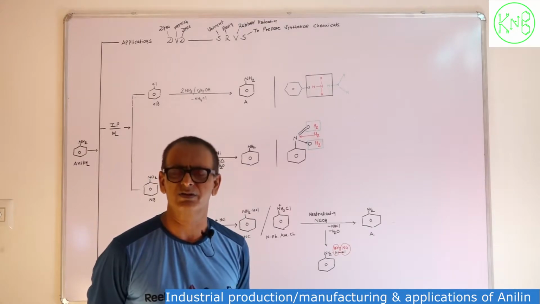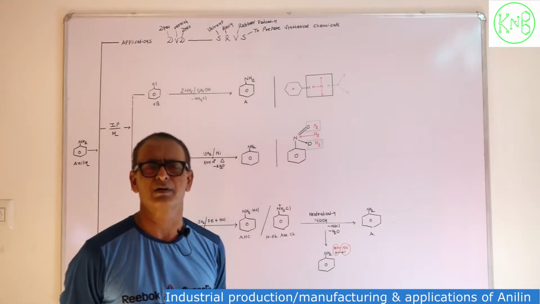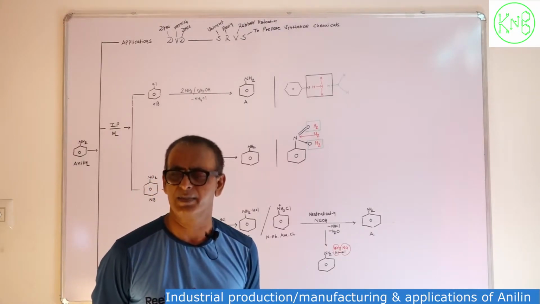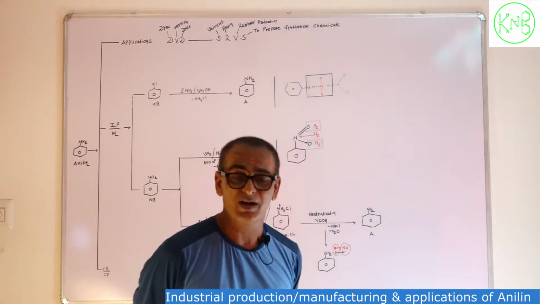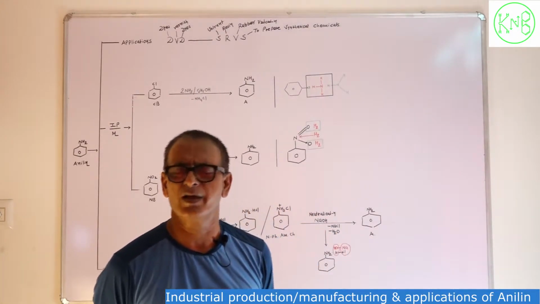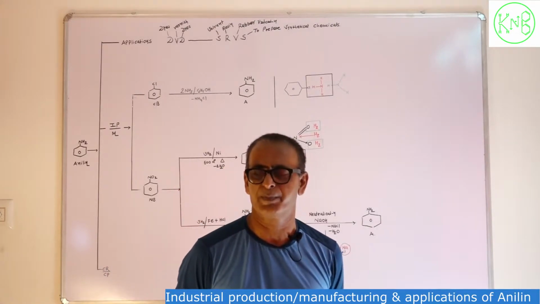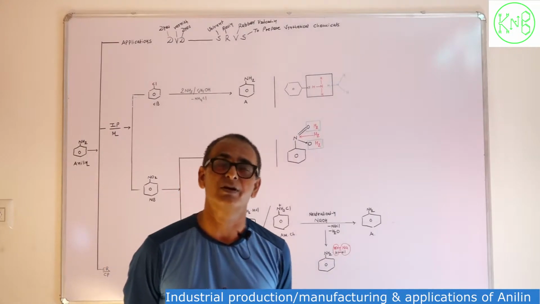There are two methods used to prepare any chemical. First one is the laboratory method and second is industrial production. In the laboratory method, a very small quantity of a substance is prepared, but in industrial production, a large quantity is prepared.